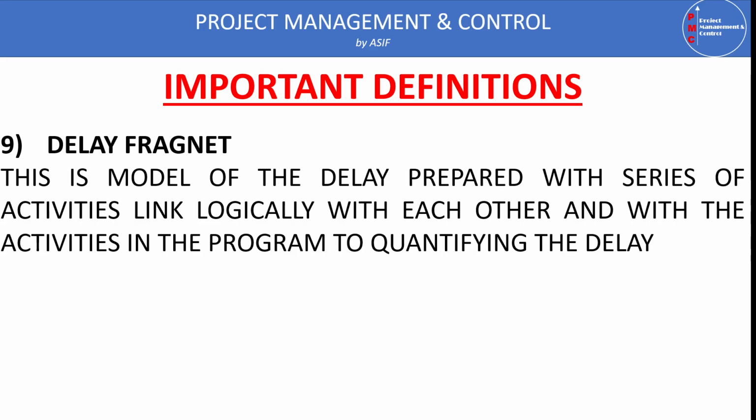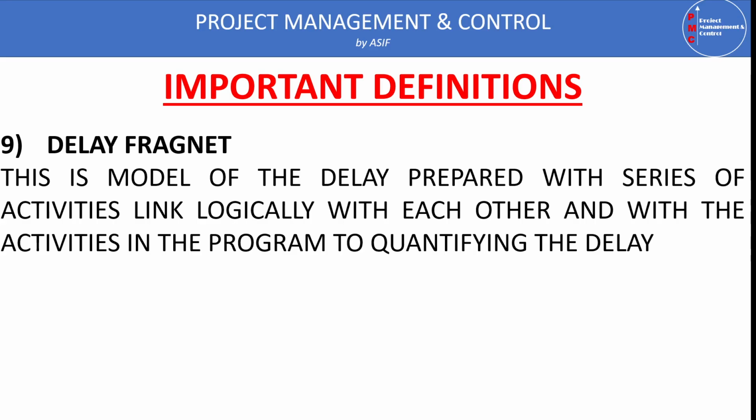So when the project completion is on a particular date, the data date, and we insert the delay fragment, for example because of some reason the project suffered 10 days, and when we put this delay fragment in the program, link it with the activities and run again, we see that the project is extended by 10 days more.